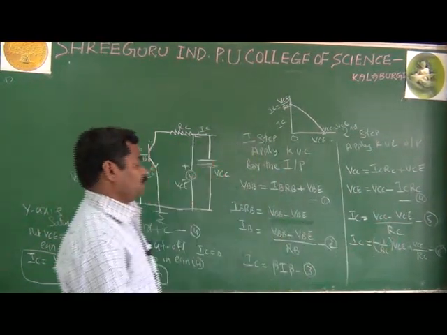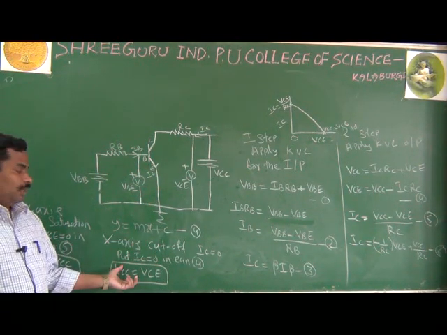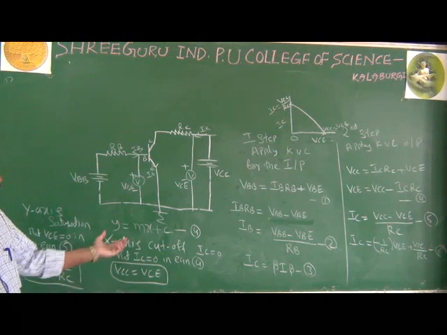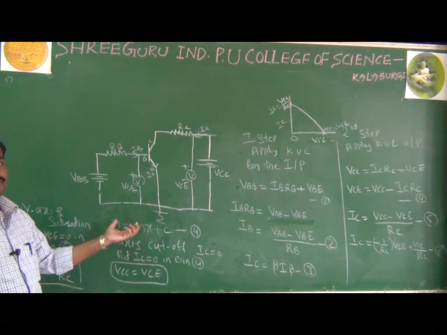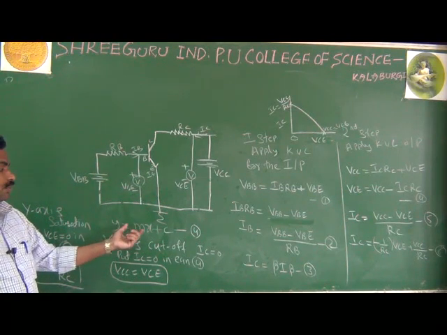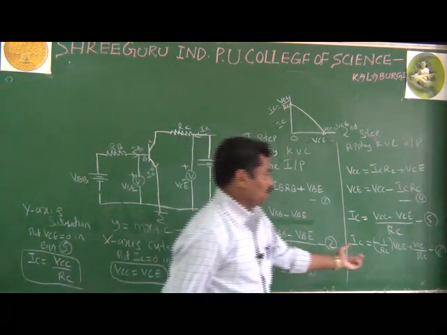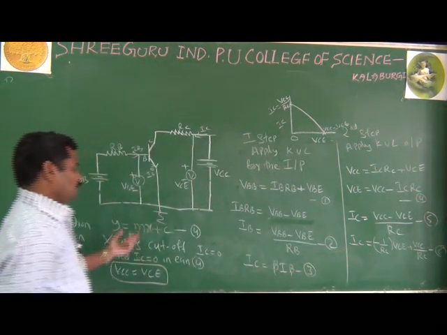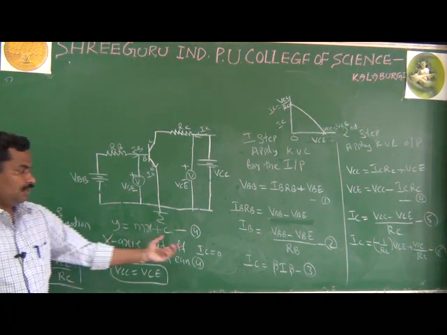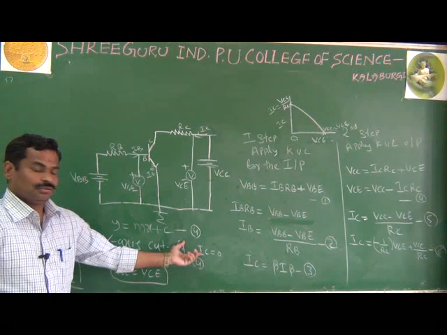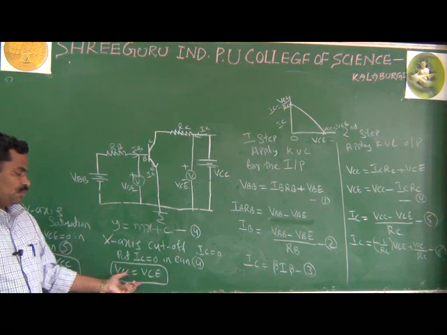Then next, we have to find the saturation and cutoff points, and also we can compare what you are drawing. You are drawing a straight line, and in maths you know the equation of a straight line, that is y equal to mx plus c. You can compare equations 4 and 6, they are similar. And if you want the cutoff point, make the output current 0. That gives the cutoff point, that is VCC equal to VCE.